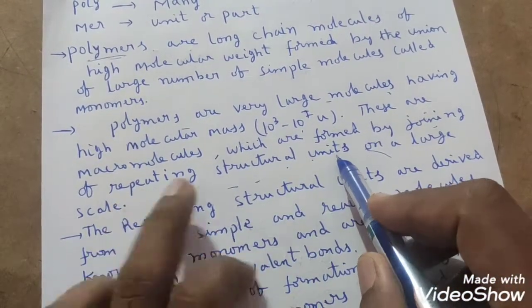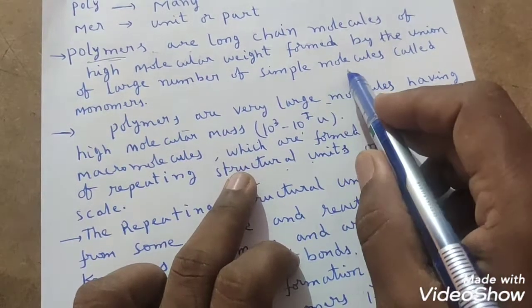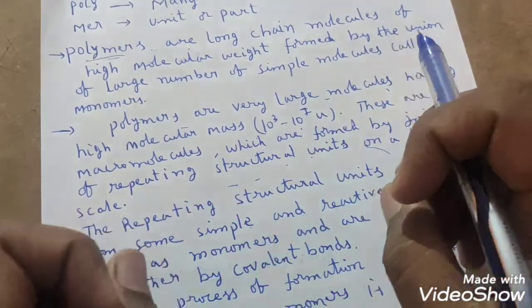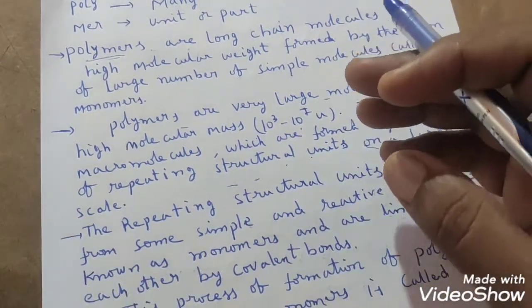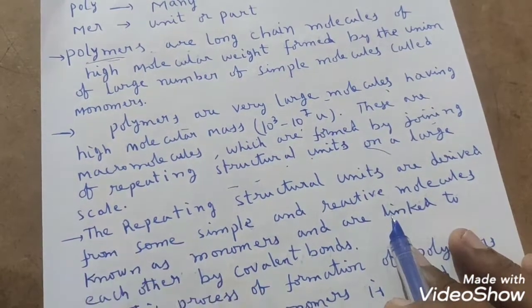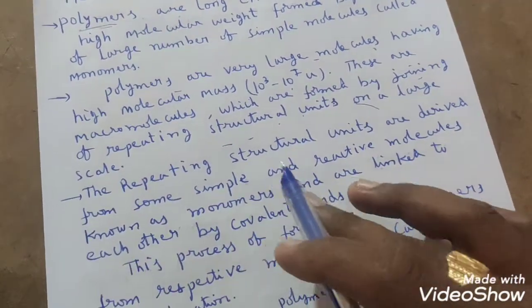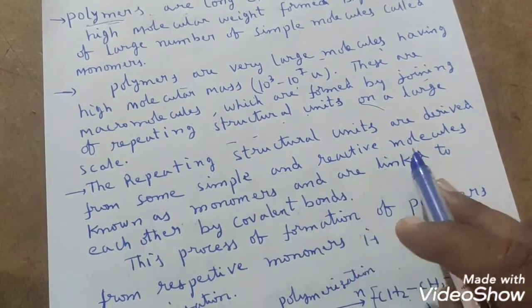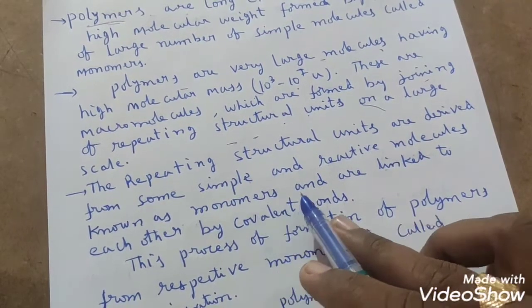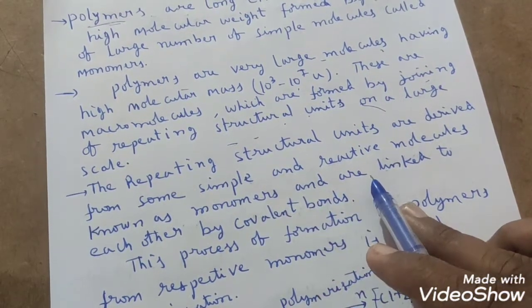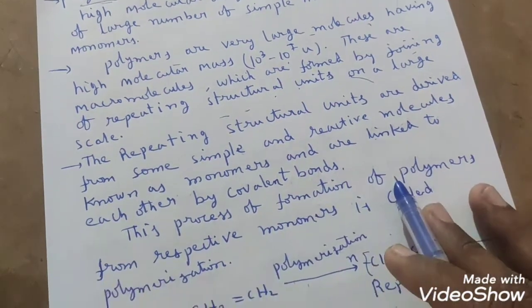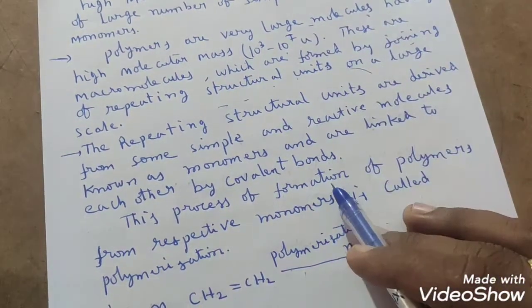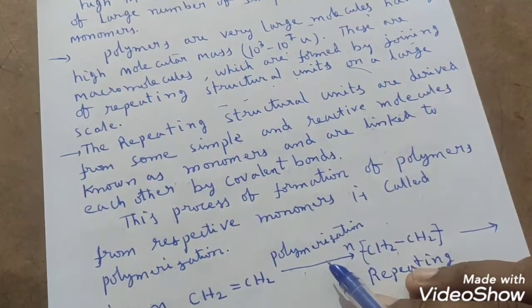The repeating structural unit is nothing but here what? Simple molecule, right? So a large number of simple molecules joined one by one and it produces long chain molecules which are called polymers, right? So here the repeating structural units are derived from some simple and reactive molecules which are known as monomers and are linked to each other by covalent bonds. So what are the monomers and how do we get a polymer from a monomer? We will discuss in this polymerization process.